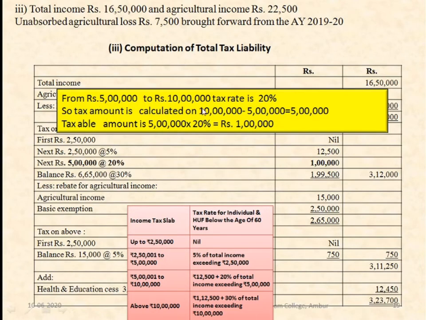From 5 lakh to 10 lakh, along with this 12,500, you have to add 20 percent of income exceeding rupees 5 lakhs. So you calculate 10 lakh minus 5 lakh, that is 5 lakhs. From this 5 lakh, you calculate 20%, and you get 1 lakh.